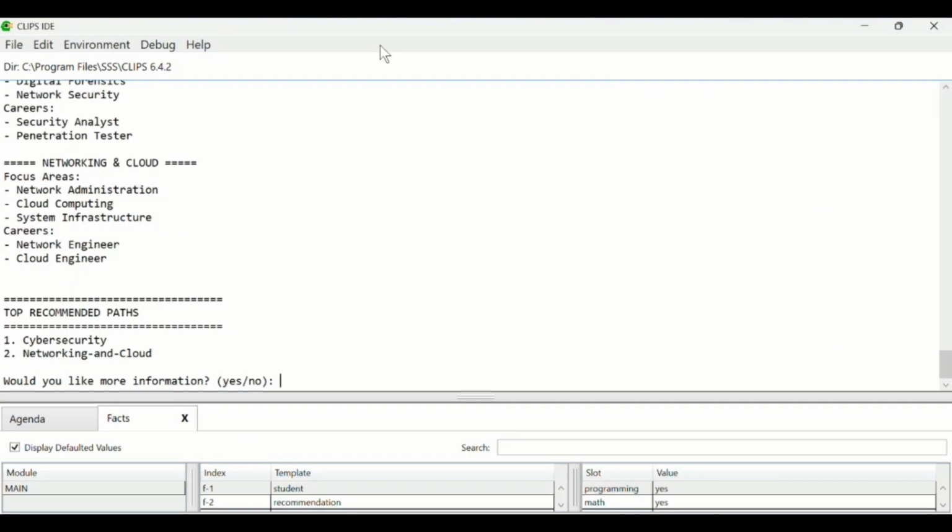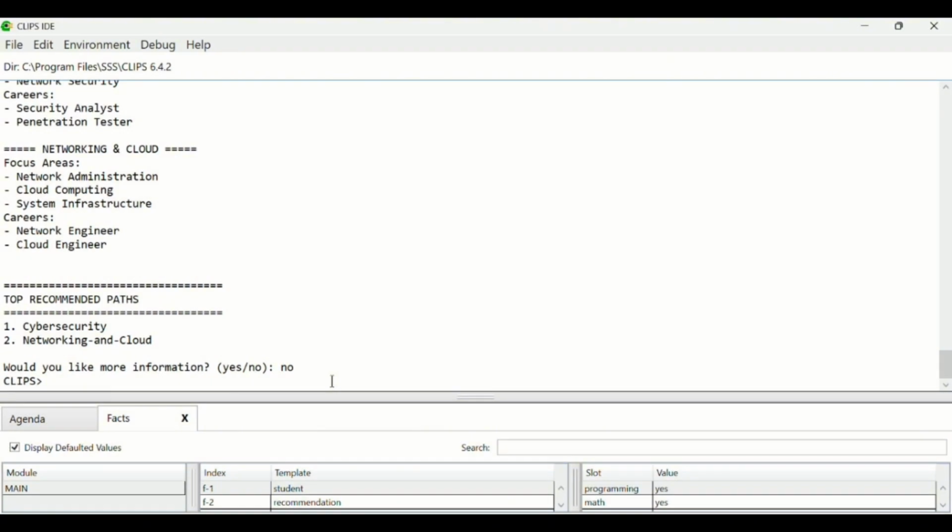This demonstration shows how the system collects user inputs, converts them into facts, applies rule-based reasoning through forward chaining, and generates recommendations based on the user's interest. The system successfully fulfills its objective of assisting students in identifying suitable computer science specialization pathways.